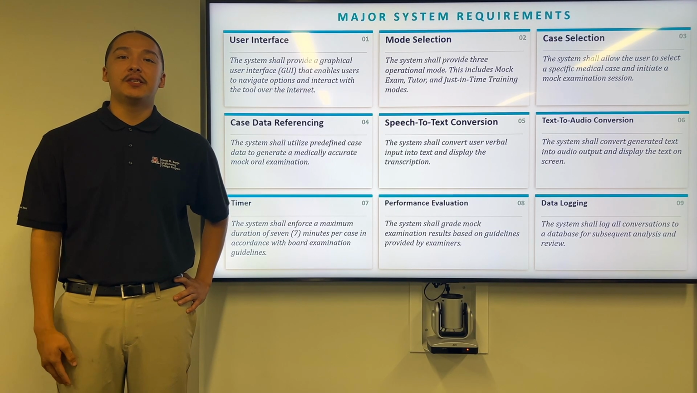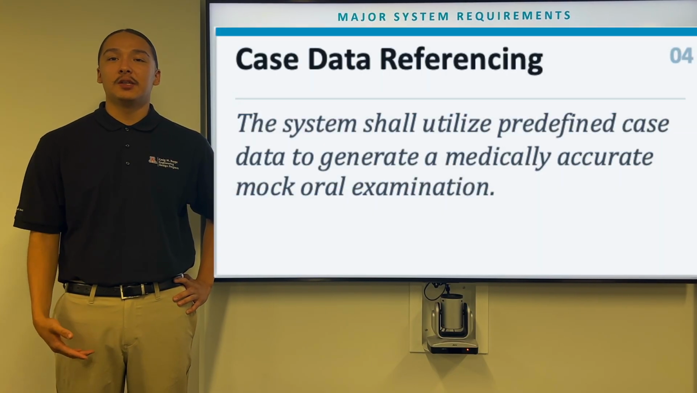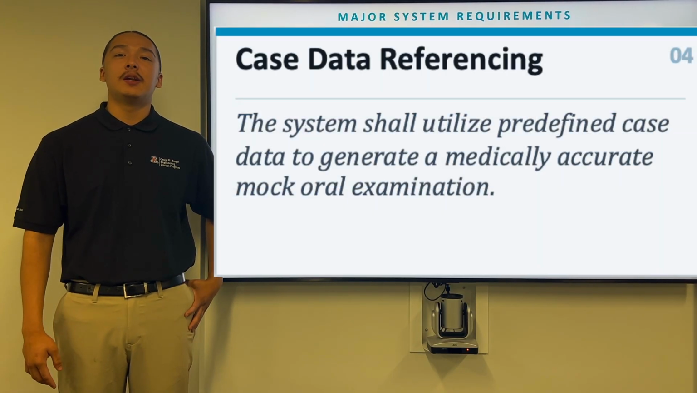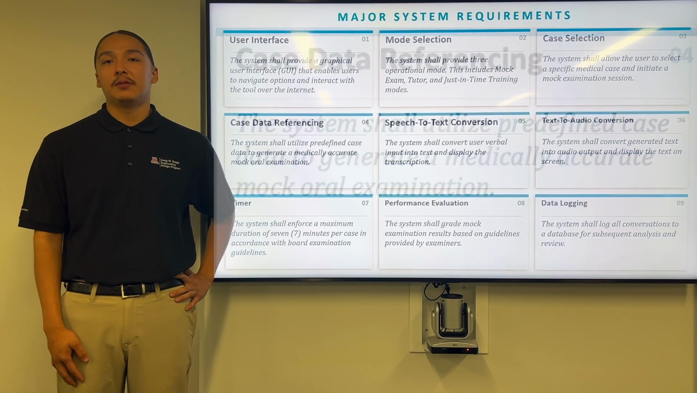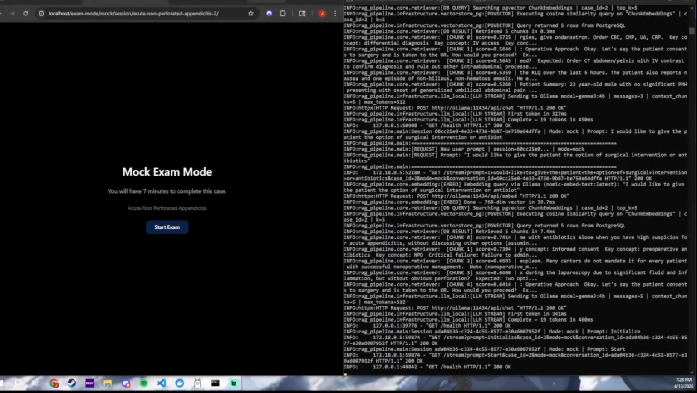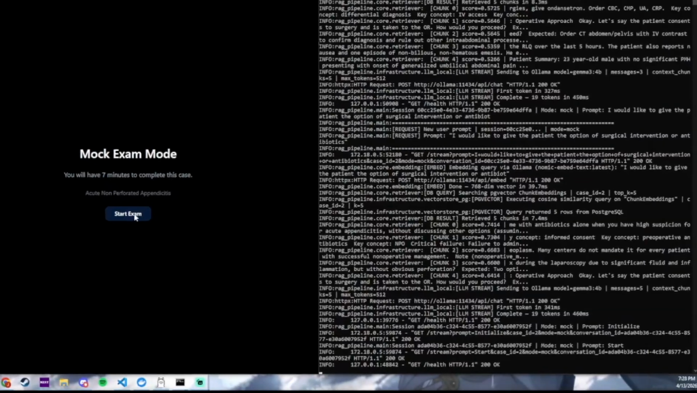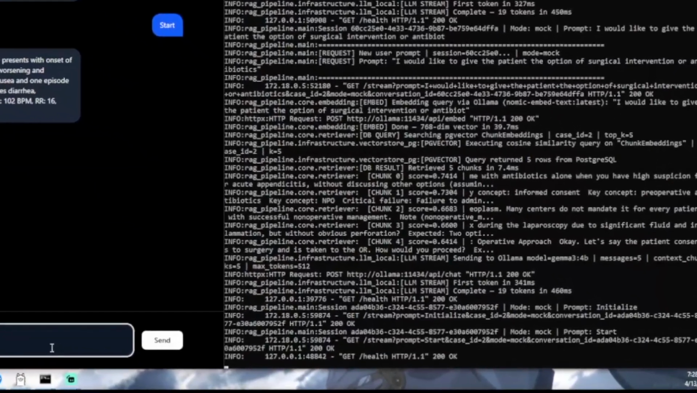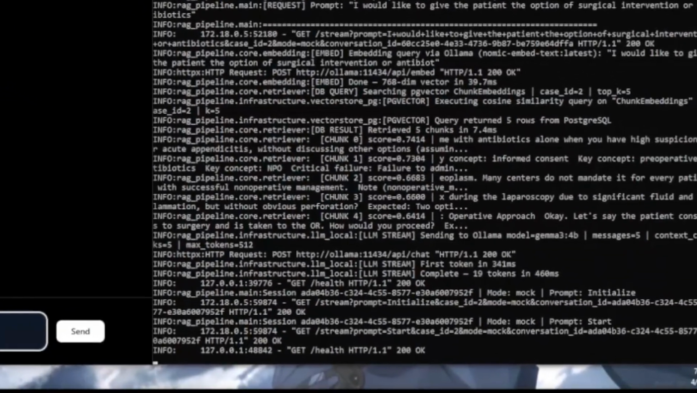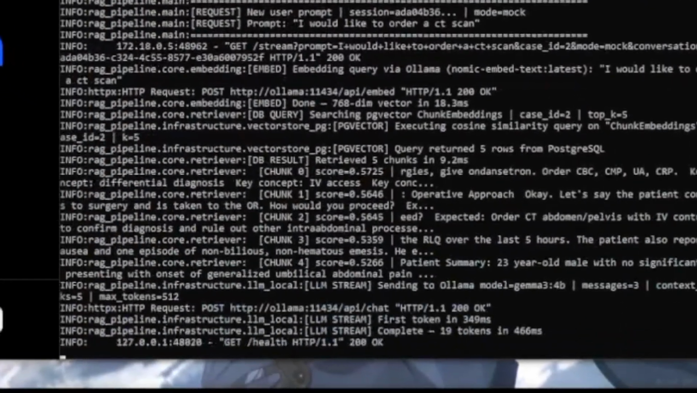Next up, we have case data referencing, where the system shall utilize predefined case data to generate a medically accurate mock oral examination. In order to validate our case data referencing, we created a RAG pipeline log. As soon as a request is sent by the user, the pipeline log shows the token sent and the time it took for the request to execute.